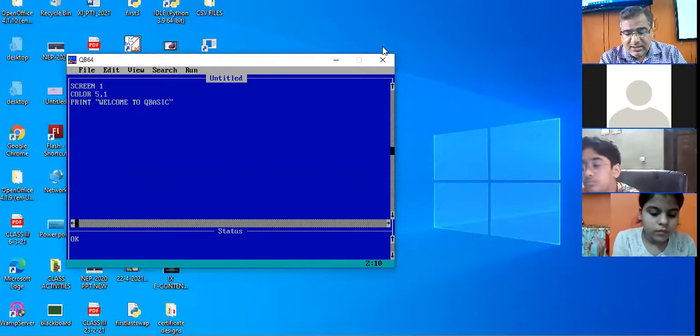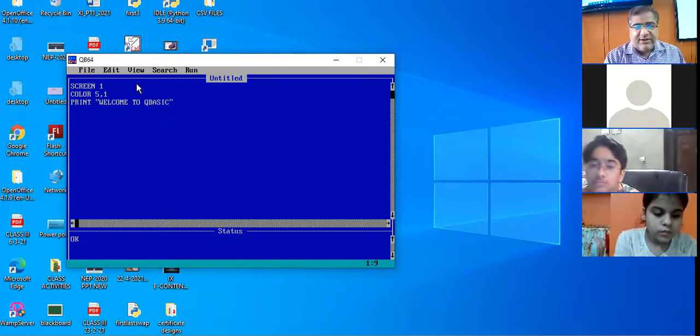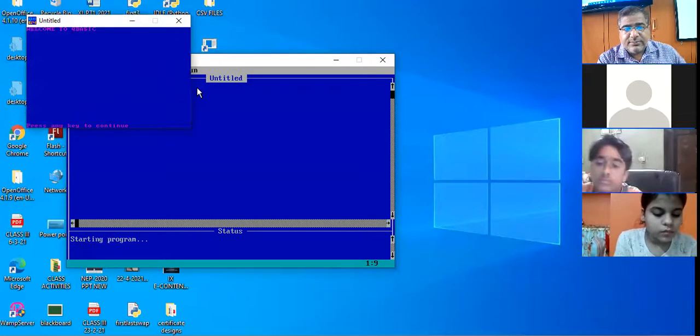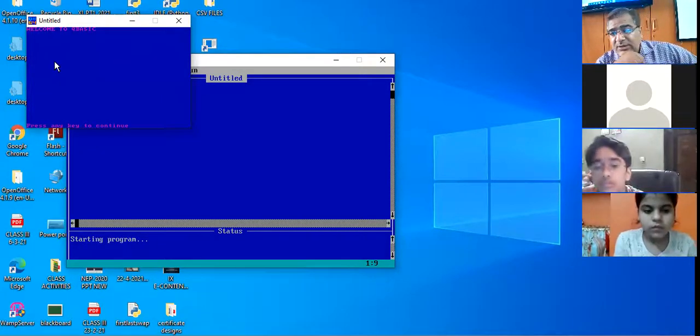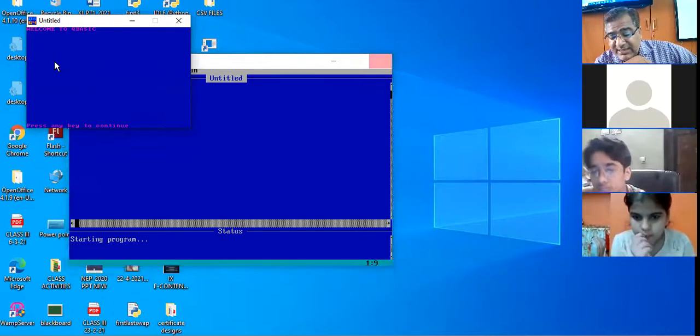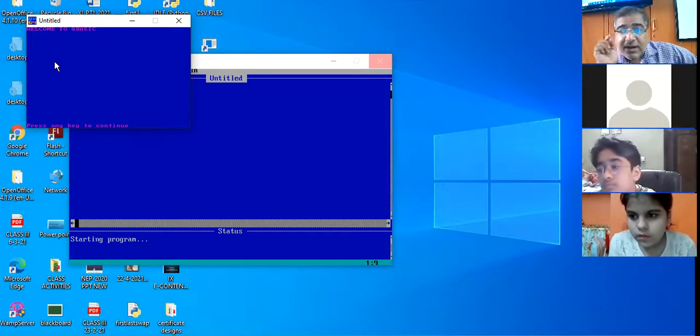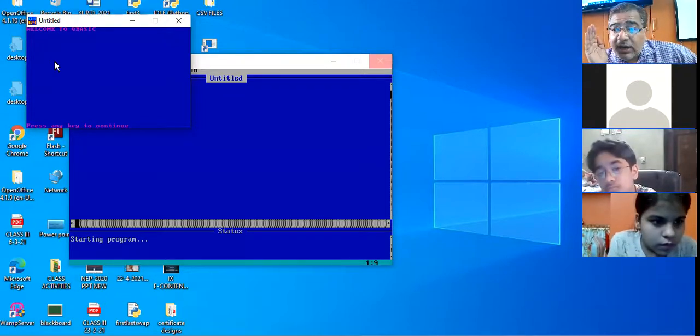Okay, am I clear? Now if I say screen 7, screen 7 supports all the colors, right? See, number 5 is magenta color and number 1 is blue color. The first figure in the color command is the foreground color.